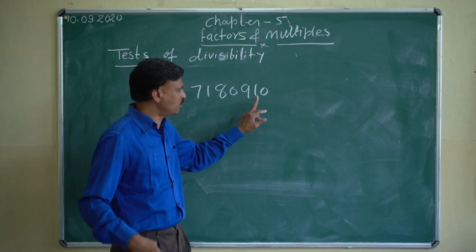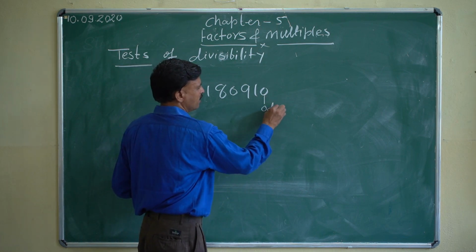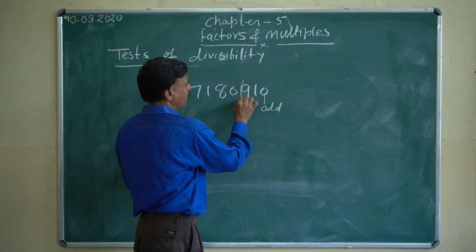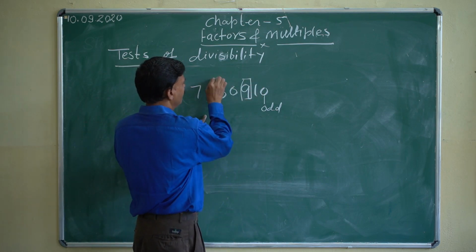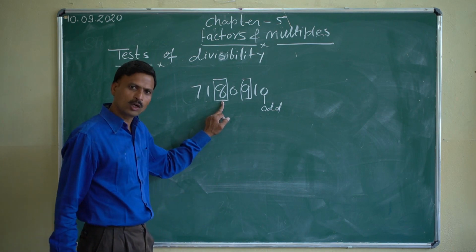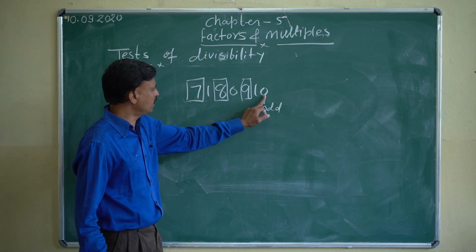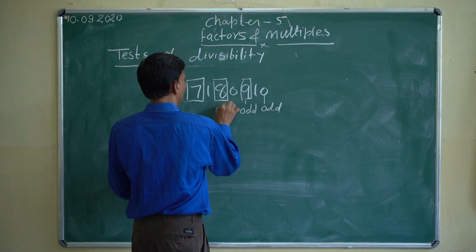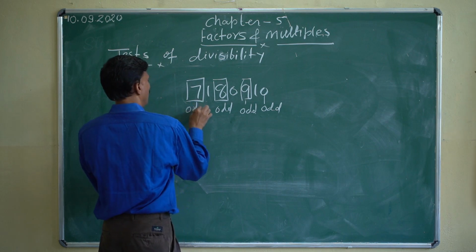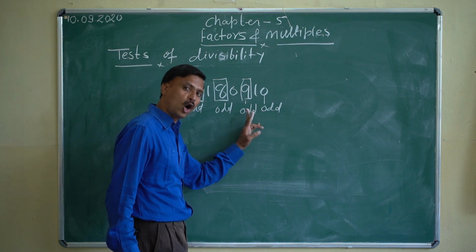Odd place digit means we start from 1. So this is the first place, an odd place, then this is the third place, odd place, then this is the fifth place digit, odd place, this is the seventh place digit, that is odd. So these numbers are in odd places. I'm writing odd place; it doesn't mean this is an odd digit. This is an odd place digit.